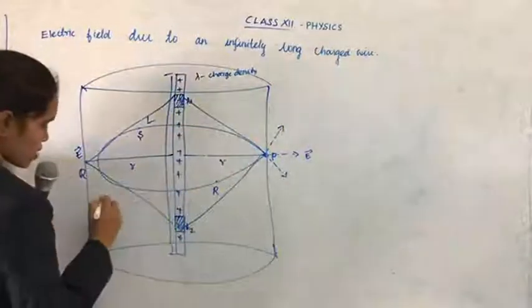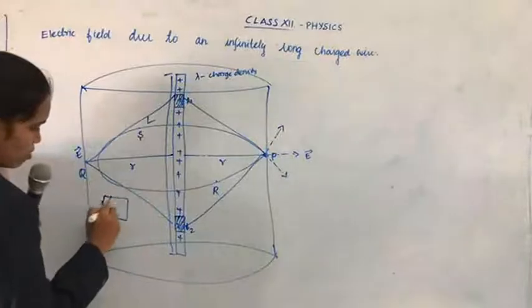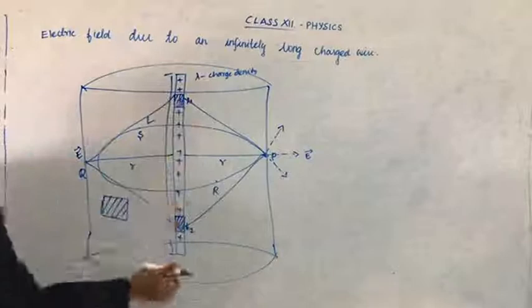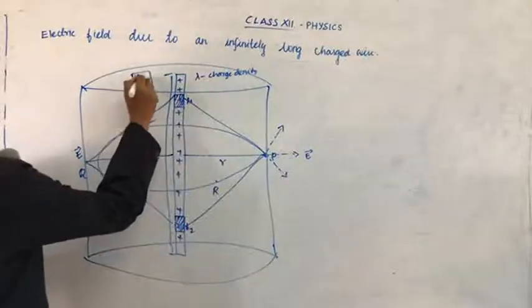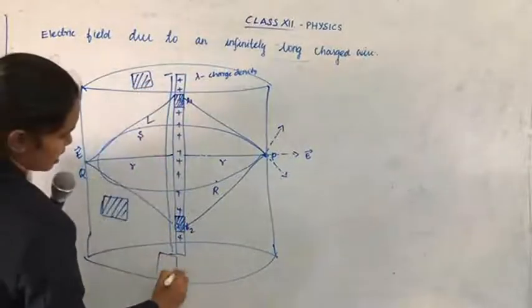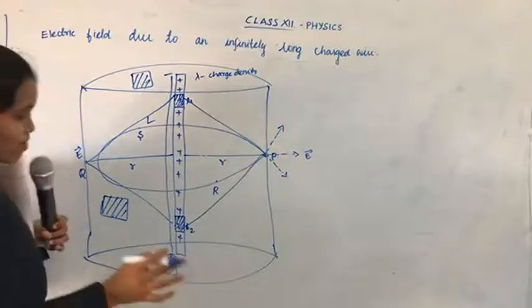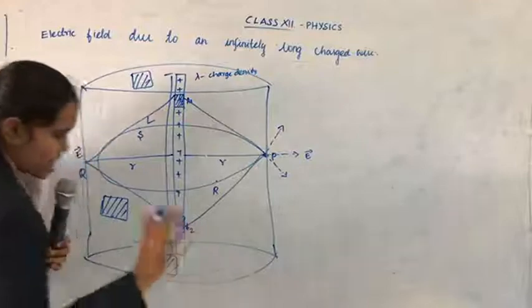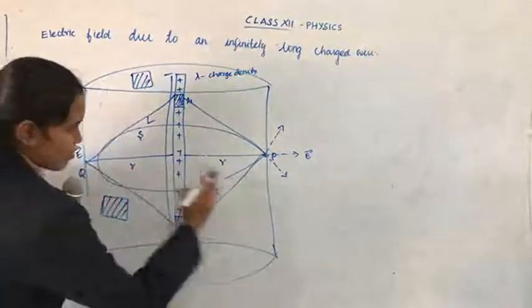In this curved surface, we are taking an area, and on both the sides also we are taking an area. Why are we cutting these areas? Because we need to know how much electric field there is in the area.